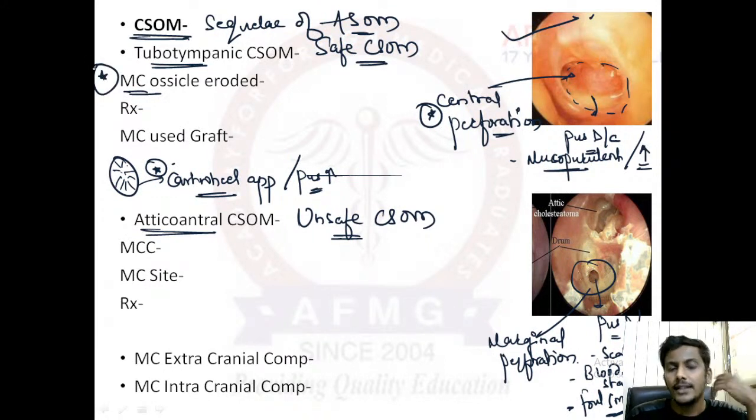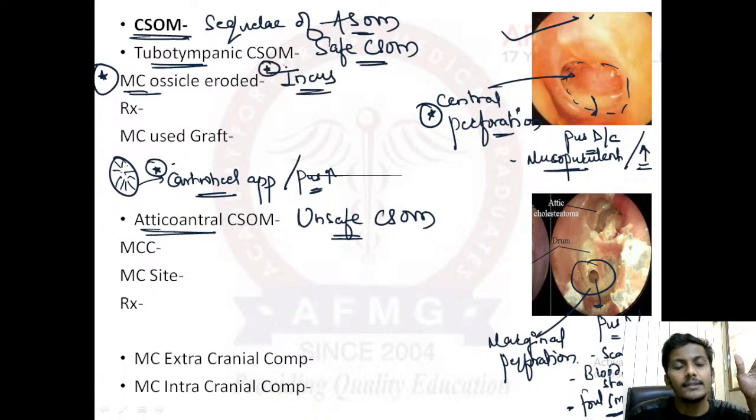Most common ossicle eroded. Now, in the middle ear, we have 3 ear ossicles: malleus, incus, and stapes. Right? Largest one being malleus, shortest one being stapes. Stapes is rather the shortest bone inside the body. Okay? The smallest bone inside the body is stapes. And the smallest muscle inside the body is the stapedius muscle, which is attached to it. So most common ossicle eroded in this condition would be incus, and there is a reason behind it.